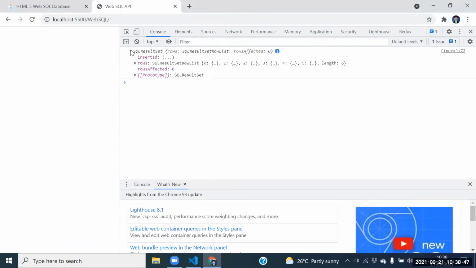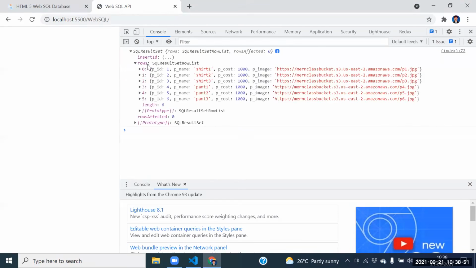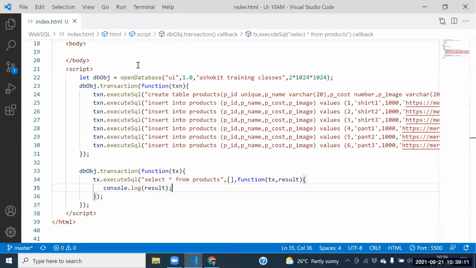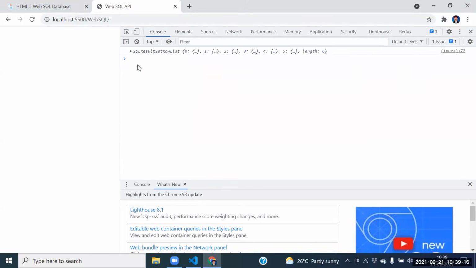In this result object, what do we have here? We have the rows object, yes or not? Whatever the rows object is there, can I print that rows object, guys? Let me print that rows object. Result dot rows object. So, guys, if we print the rows object directly, we are getting the response itself.